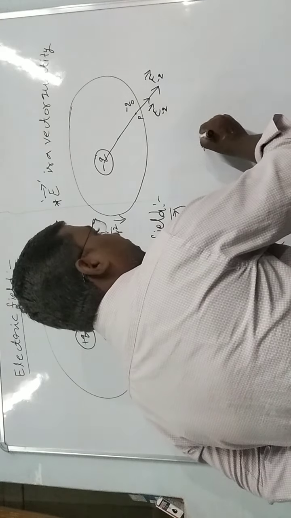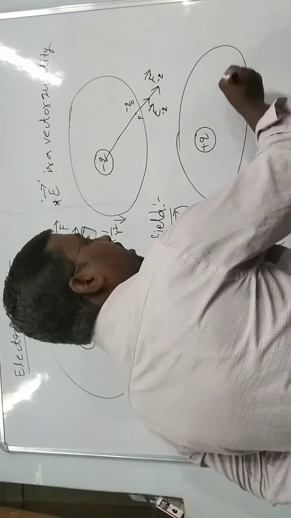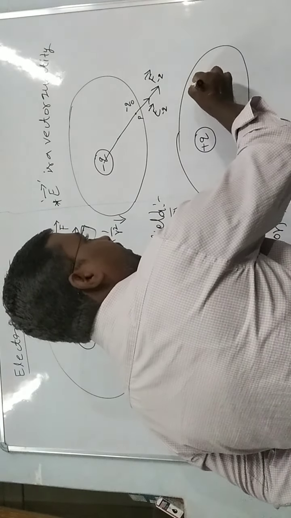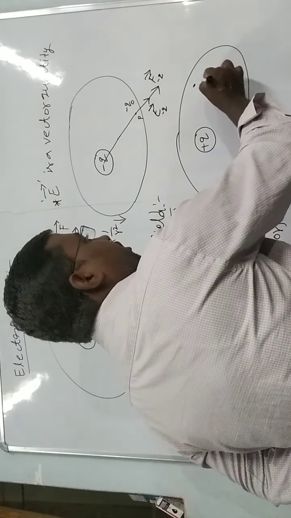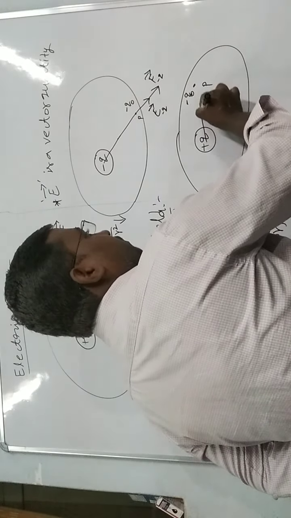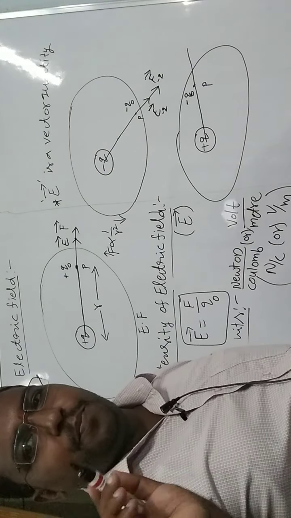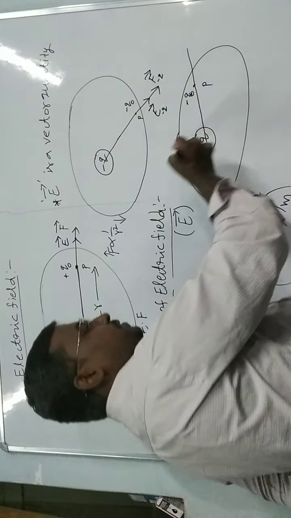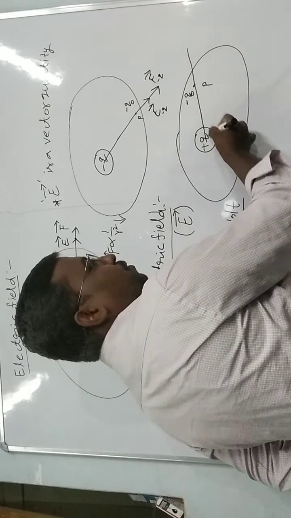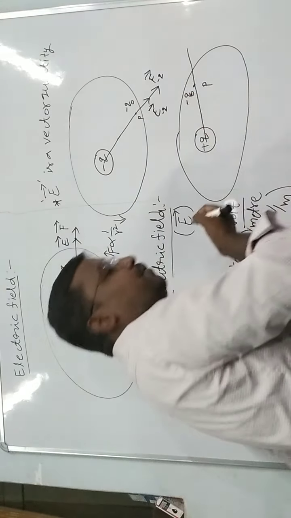Now we take a plus Q main charge surrounded by an electric field, and we take point P. At this point P we place minus Q naught. Then what is the force direction at this point P? This is plus Q and this is minus Q naught, so the force acting is an attractive force.